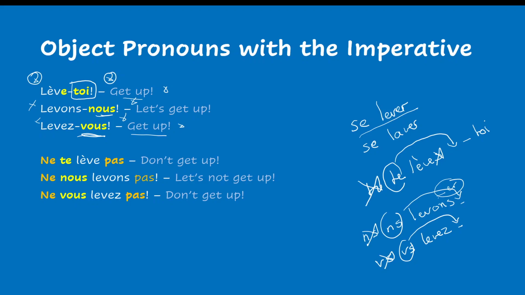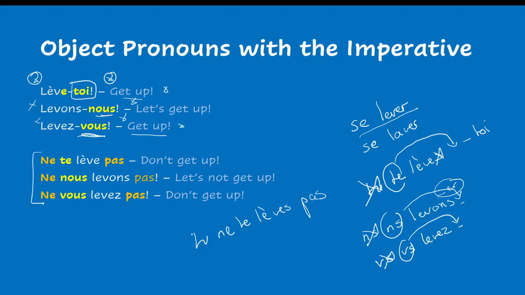Now we can also have the reflexive pronoun, the reflexive verbs at the imperative negative. So let's see here. Tu ne te lèves pas. That would be a regular sentence.